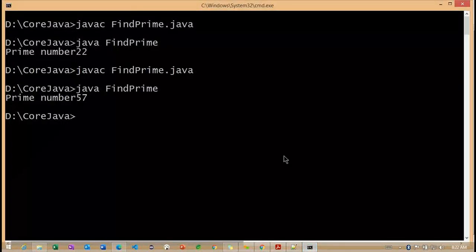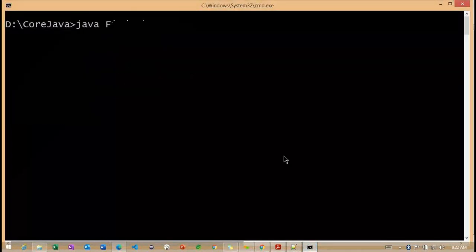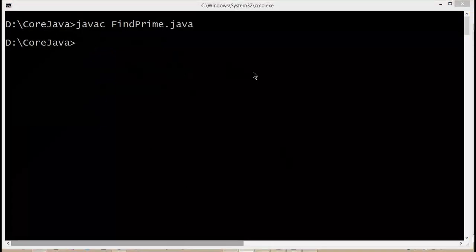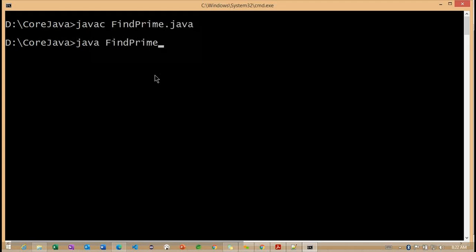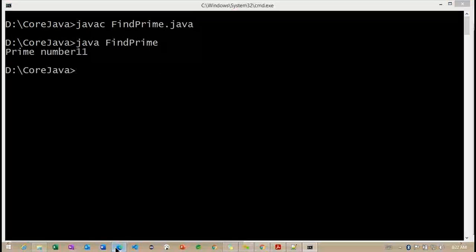Now, if I'm going to give the 11, so console clear, compile the code, and execute here. So 11 is a prime number.